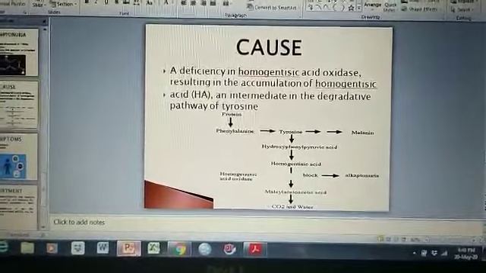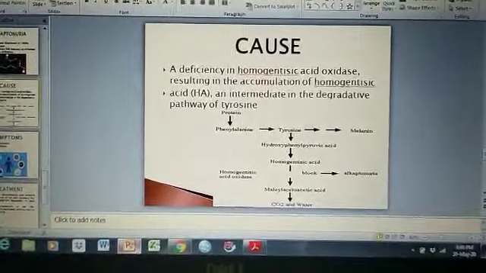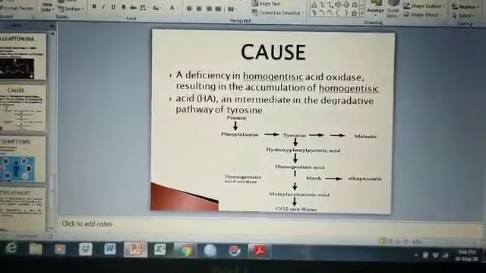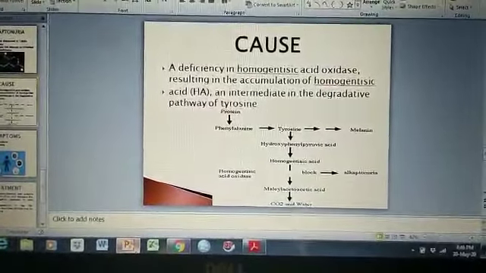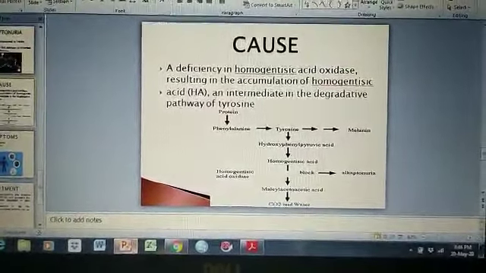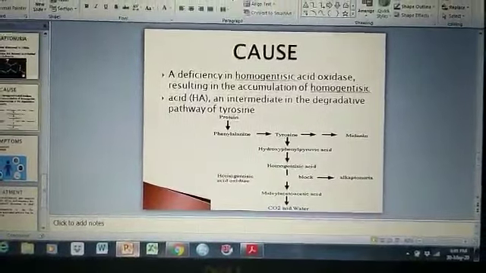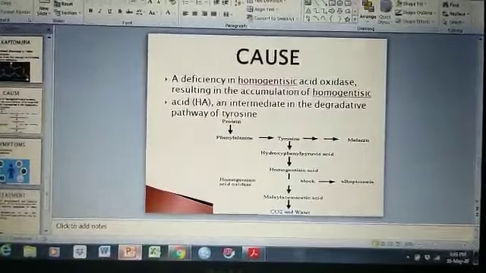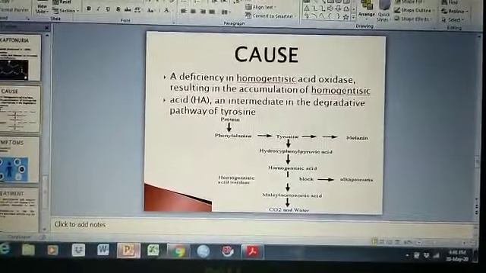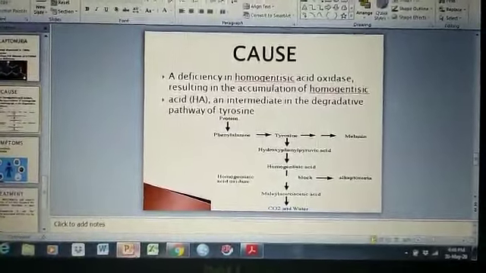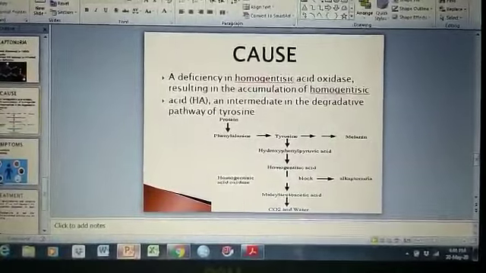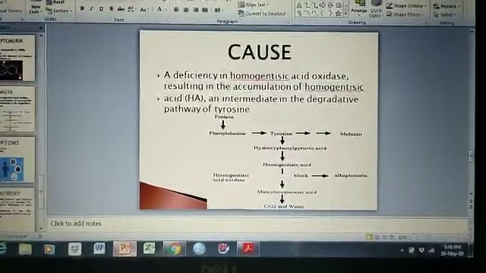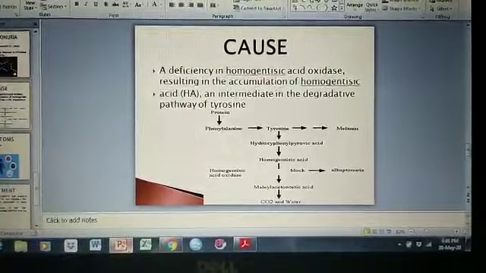Mutation in the homogentisate dioxygenase gene cannot produce the enzyme homogentisic acid oxidase efficiently, due to which the breakdown of phenylalanine and tyrosine suffers and homogentisic acid builds up. Due to increased accumulation of homogentisic acid, alkaptonuria results.